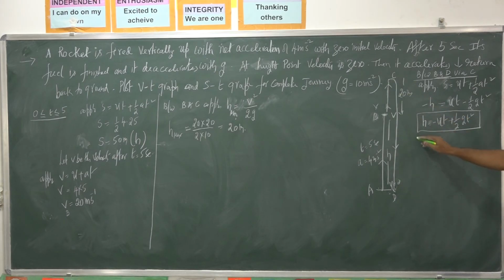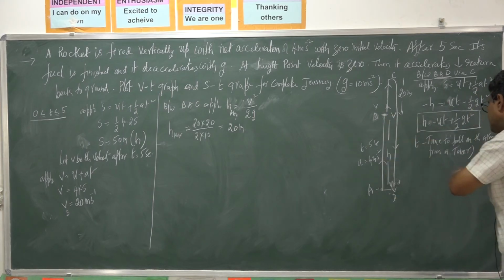So what is t? Time to fall on the ground. This is called the height of the tower formula. What is t here? The time taken to fall on the ground from, let it be, AB, from a tower. I assumed this one as a tower. So let AB be h.